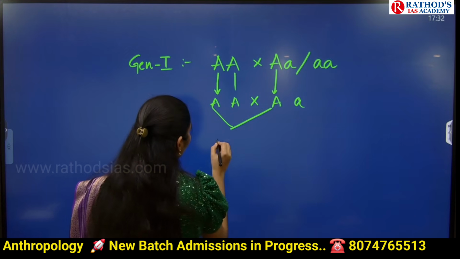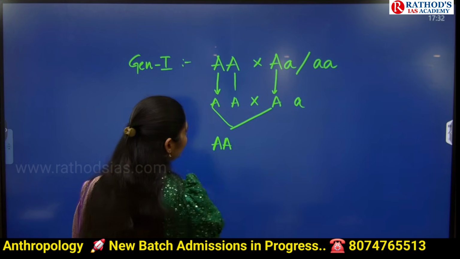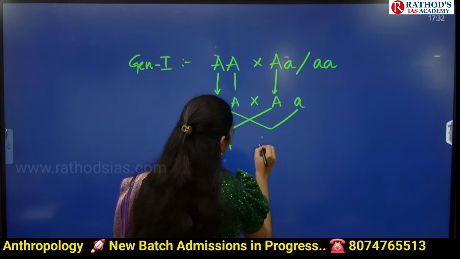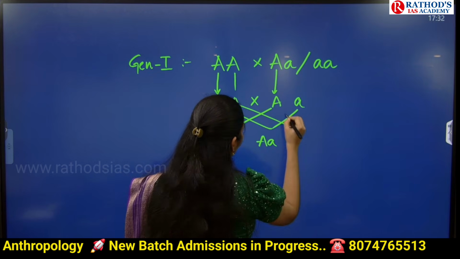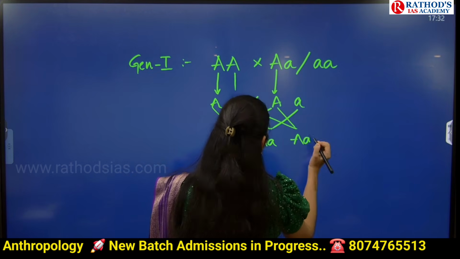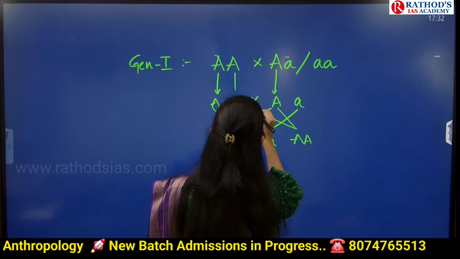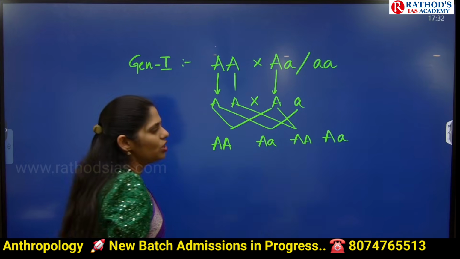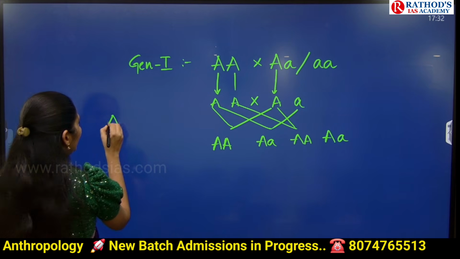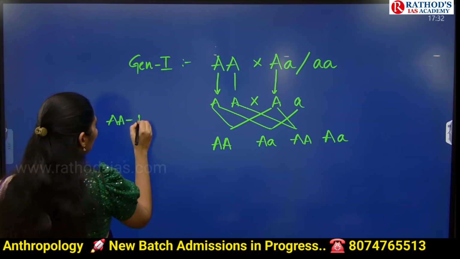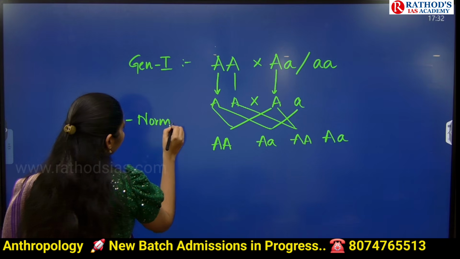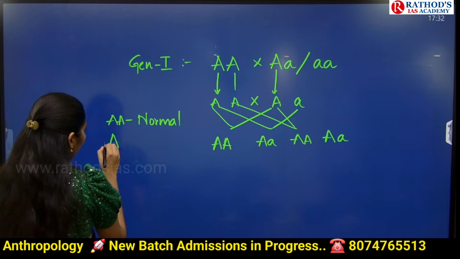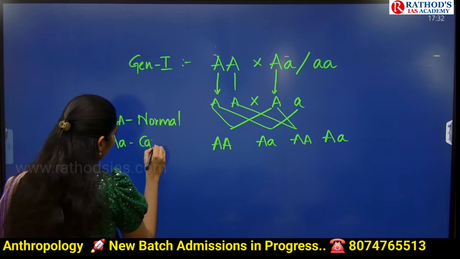So the next generation can have capital A capital A, capital A small a, capital A capital A, and capital A small a. If you have both capital A, they are normal. If you have capital A, small a, they are called carriers.